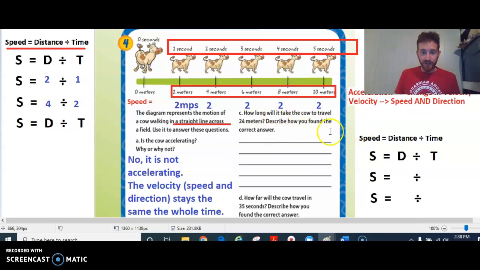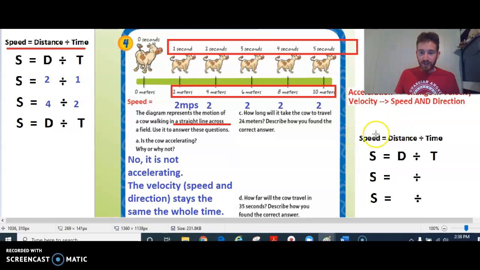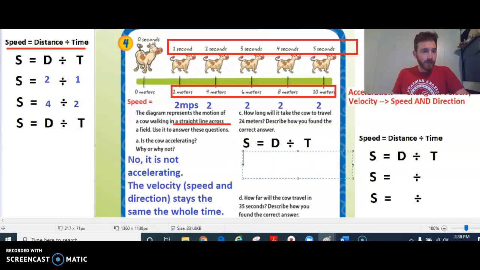Okay, now let's get to these other parts. This one says, how long will it take the cow to travel 24 meters? That's where we need to take some of the things we know. The speed, again, the speed is the distance divided by the time. If I take this equation and put it into here, we can say, all right, if I know speed equals distance divided by time, I already know that my speed is 2. So I can say the speed of 2 is equal to the distance divided by the time. The question is, how far would it be in 24 meters? So we're saying if our distance is 24, what would the time be? And that's what we need to find out.